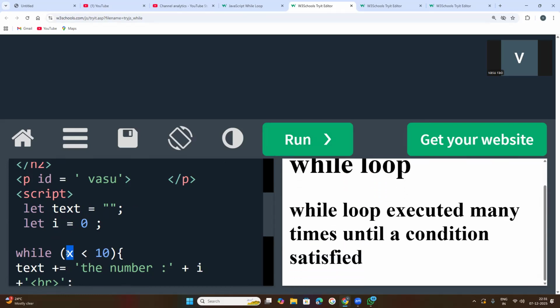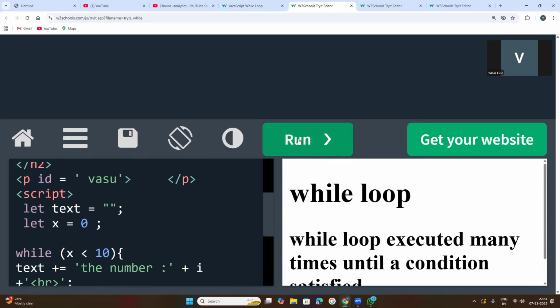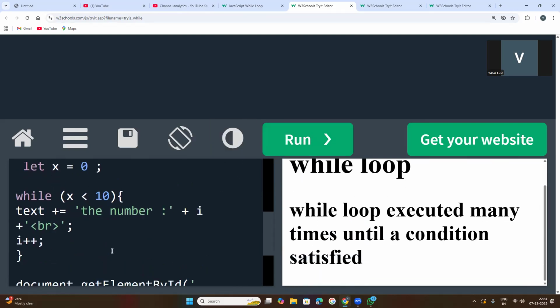If you have created any variable inside this while loop as x, you need to mention it as x.